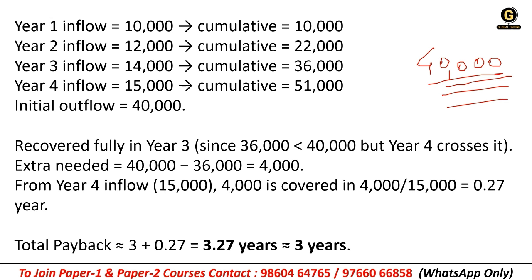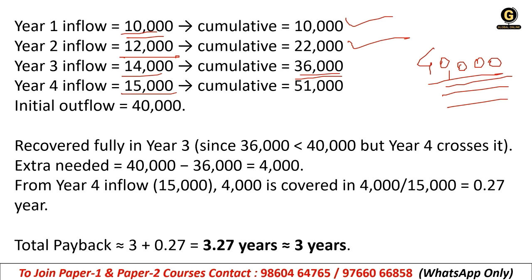Now the first year, the inflow was 10,000. Cumulative, if we consider, it will be 10,000 only, because this is the first one. Then second year it is 12,000, so we add it to the 10,000, it becomes cumulative 22,000. Then third year, inflow was 14,000, so we add it to 22,000, it becomes 36,000, right? And then in the fourth year, 15,000 inflow was there, and cumulatively it is 51,000, correct? But in the third year it is 36,000 only. That means how much do we need extra? We need 4,000 extra, correct?